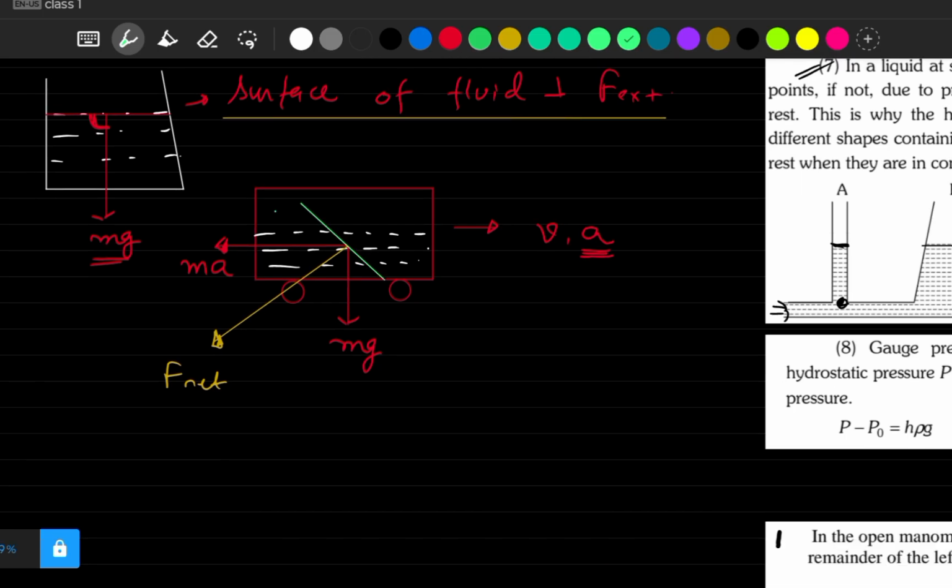It means all this fluid will now look like this, in this shape. That will be the shape of our fluid. I hope this thing is clear to you. It's already been asked in AP Physics B once. So make sure you note down everything, and it's really a good concept.